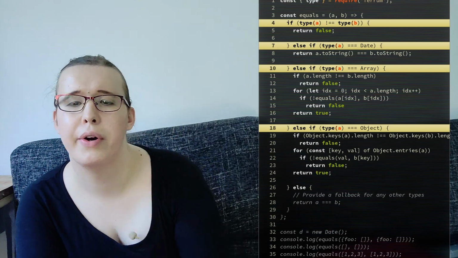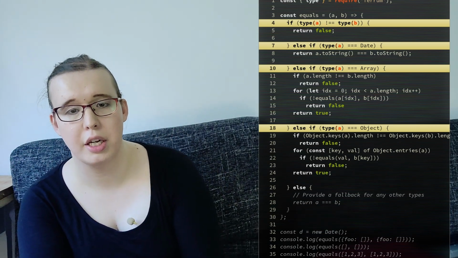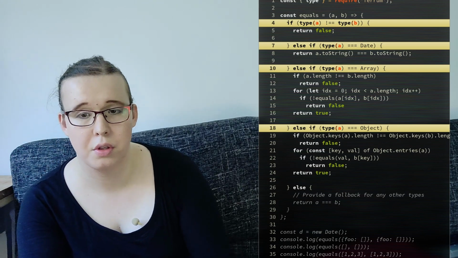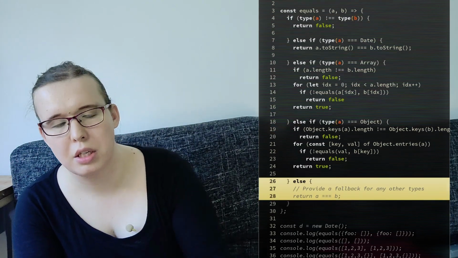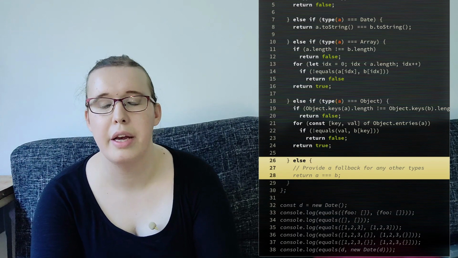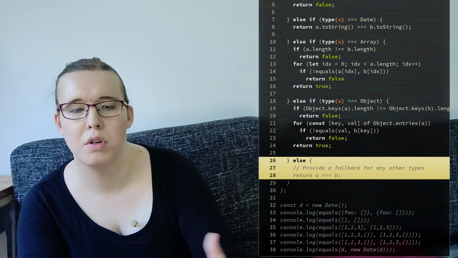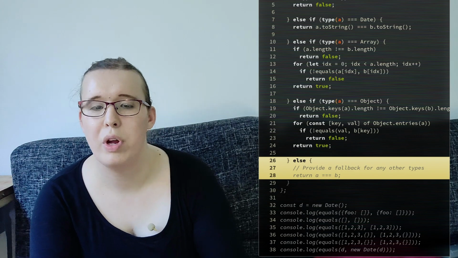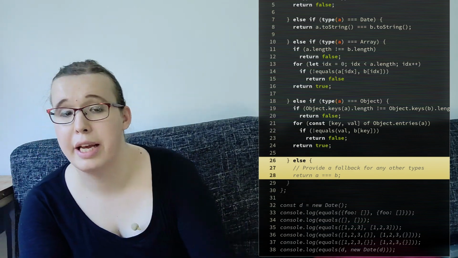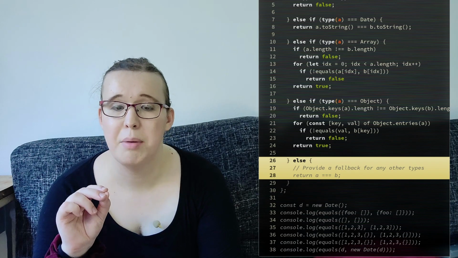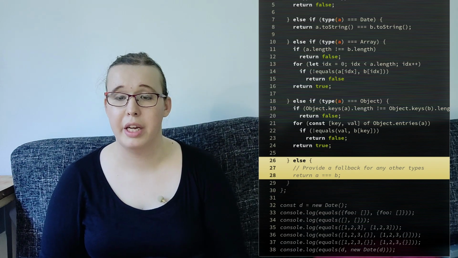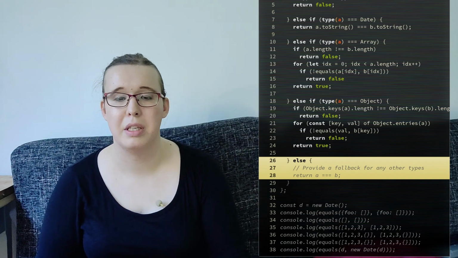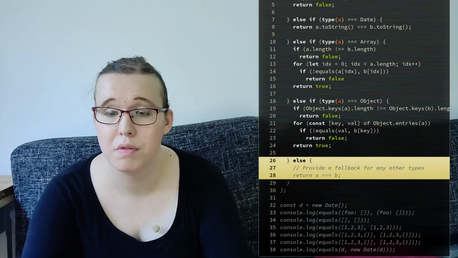This code uses recursion to deep compare objects, arrays, and other values. We just keep using the triple equals operator in most cases and add special cases for some types. In this example, we have special cases for array, date, and object. The implementations for array and object just iterate over all the elements in the container and call equals for each pair.